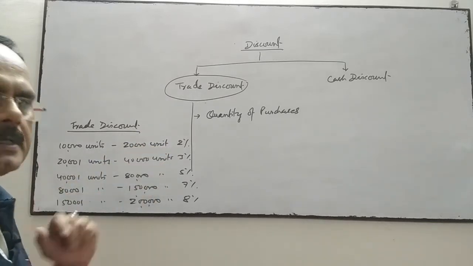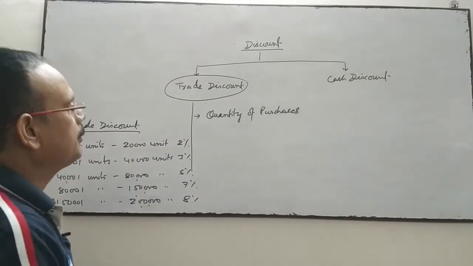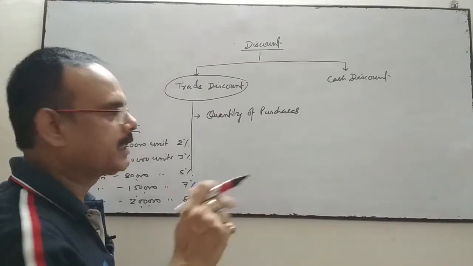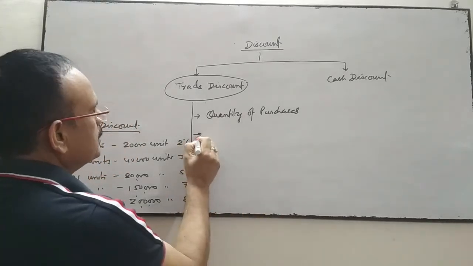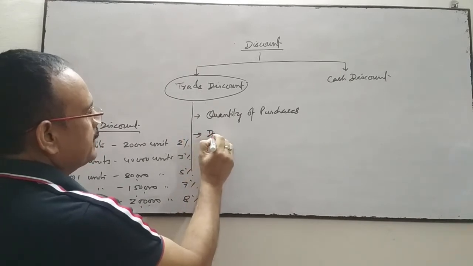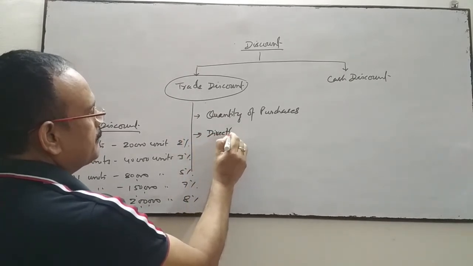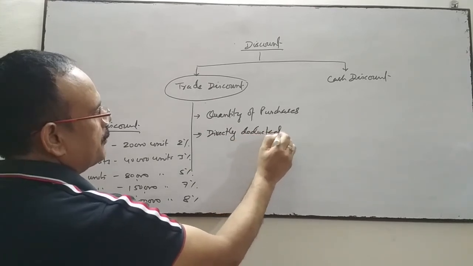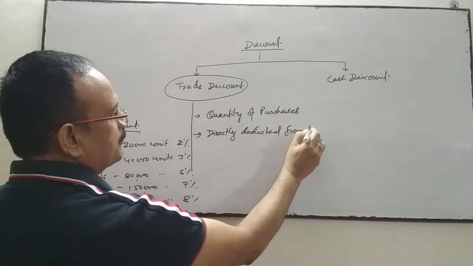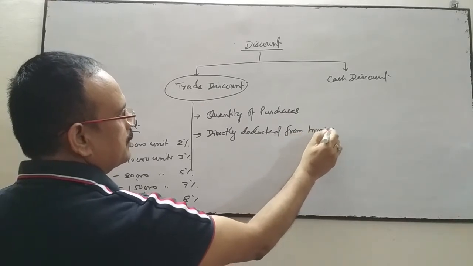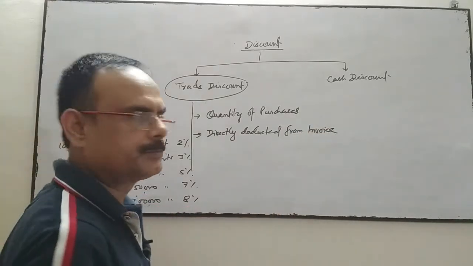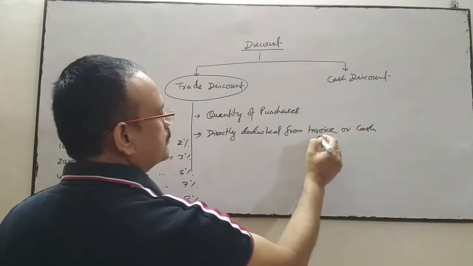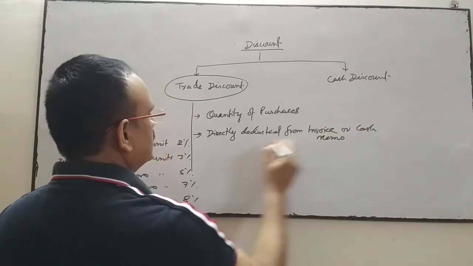This discount is directly deducted from the invoice or cash memo.